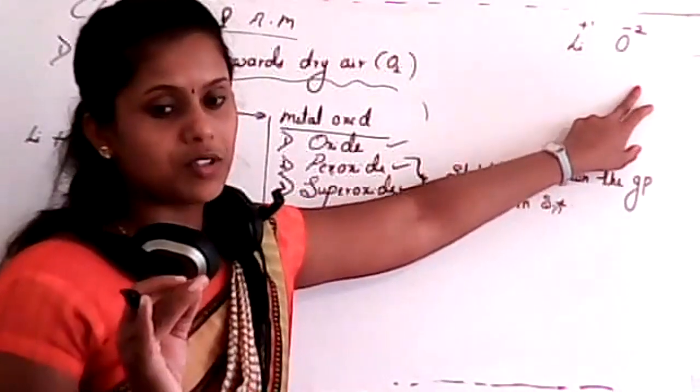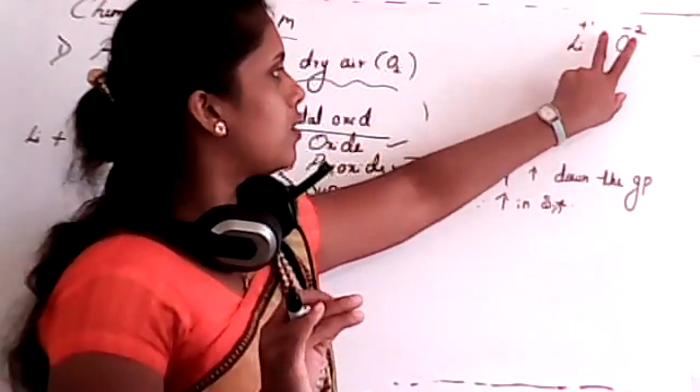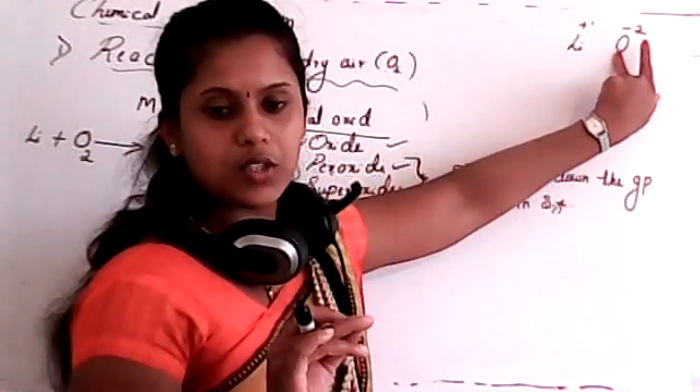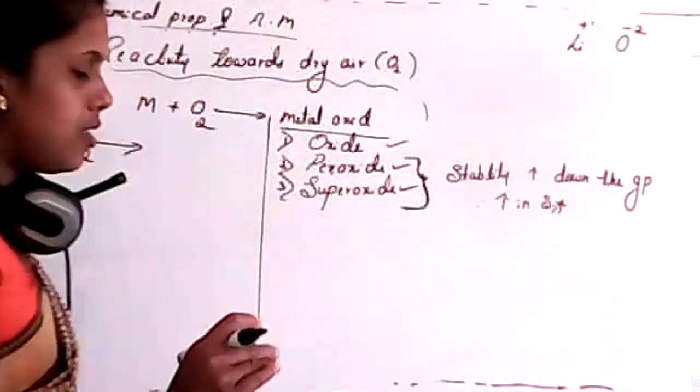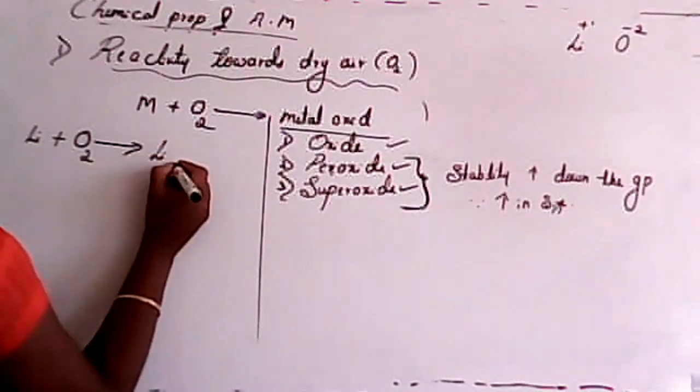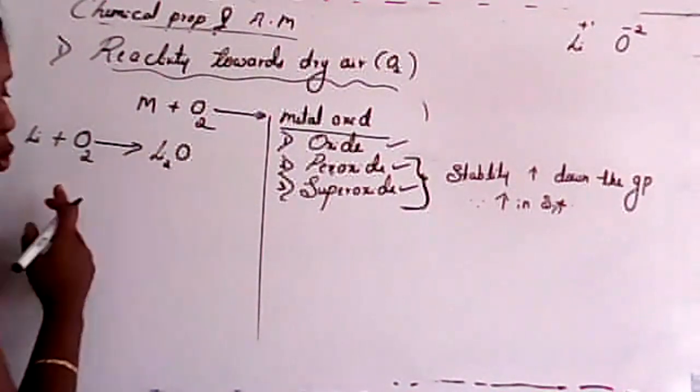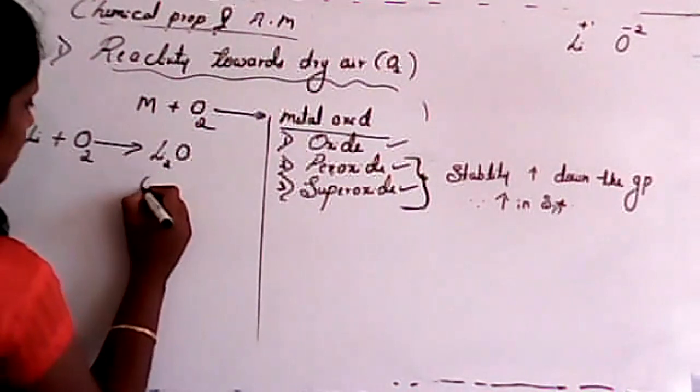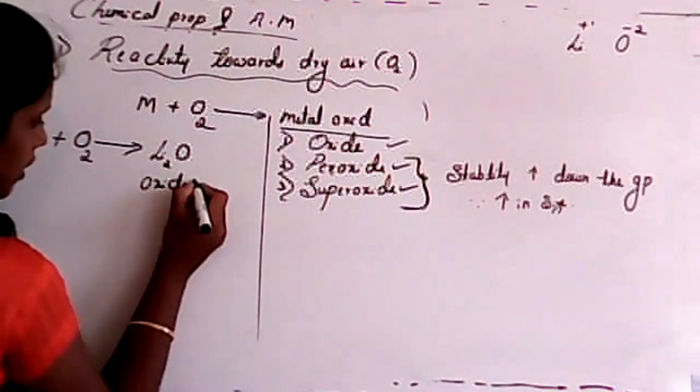Namita, just check your composition. Lithium at +1 oxidation state, oxygen at -2 oxidation state. Yes, right answer. That will be lithium oxide, Li2O. So this is a simple oxide.